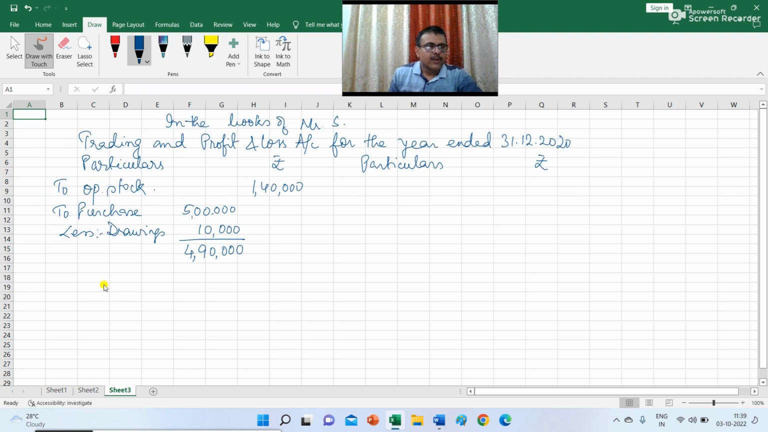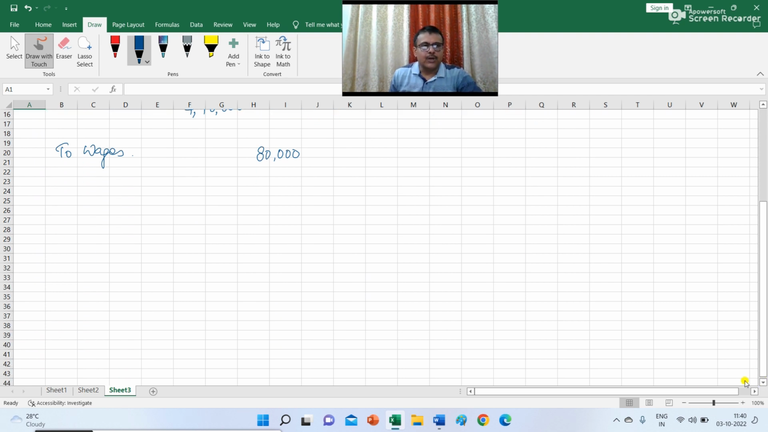Next item given in the trial balance is regarding the wages. So you leave one line here to record the amount of return outward, and then you write to wages. And the amount of wages is rupees 80,000. Next item is salary. So salary to be recorded in profit and loss account. So you leave some space here to record few more transactions to be shown in the trading account, and then you write here to salary rupees 1 lakh.